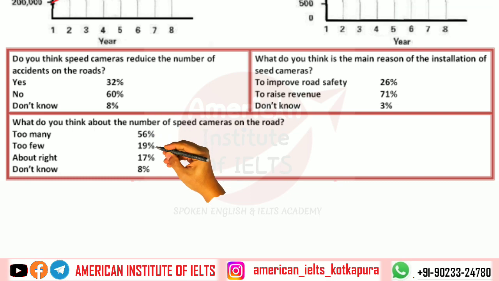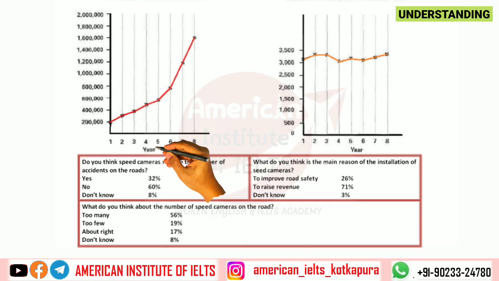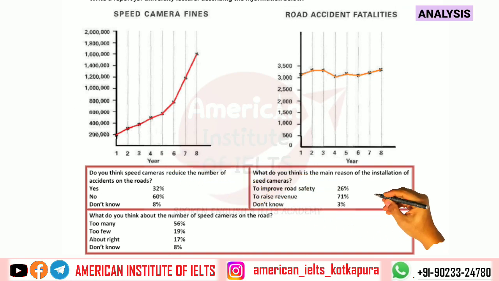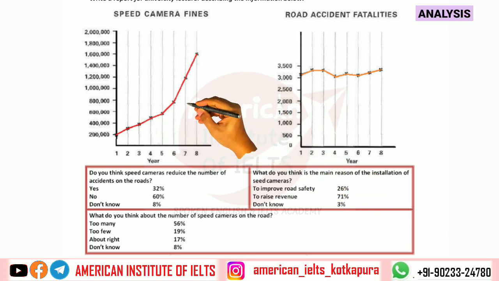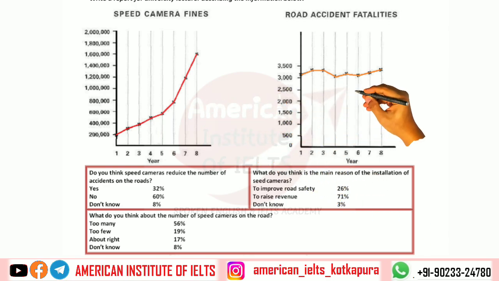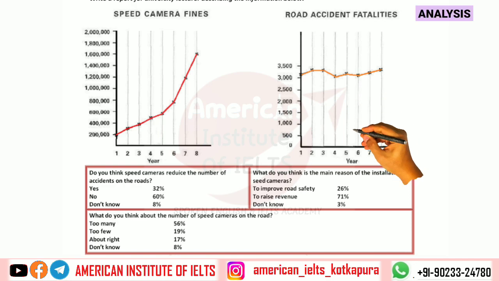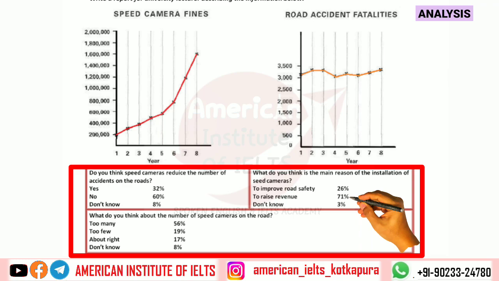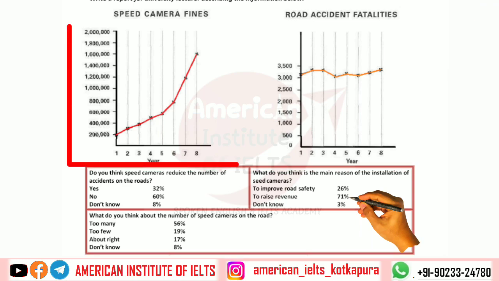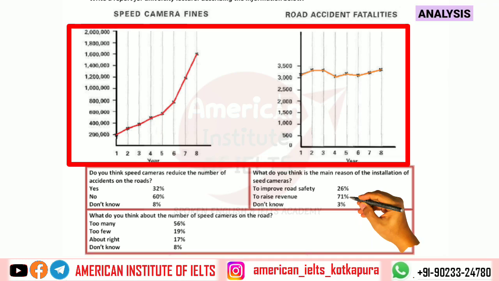All in all, we can say in our analysis that no doubt so many speed cameras have been put up, but actually these speed cameras are for collecting fines, not for improving road safety. And that is also the analysis of the survey. And in addition to this, both our line graphs are also speaking about the same thing.